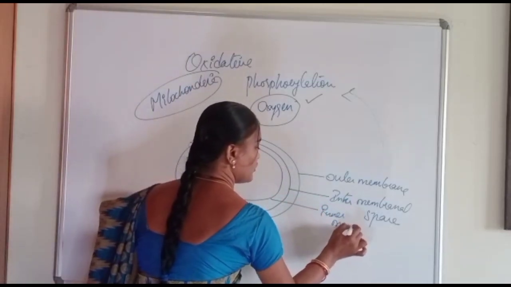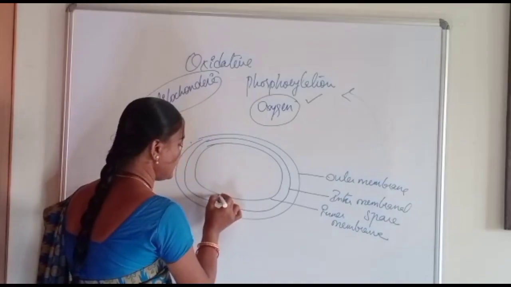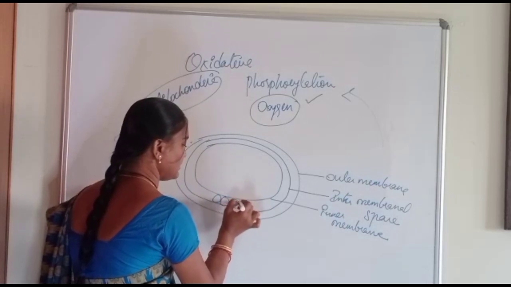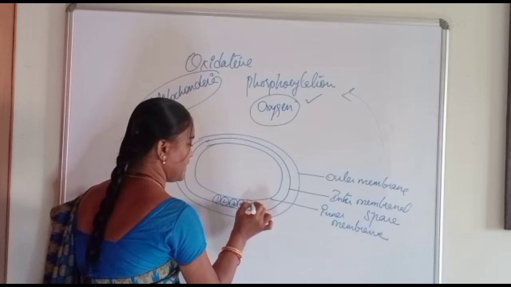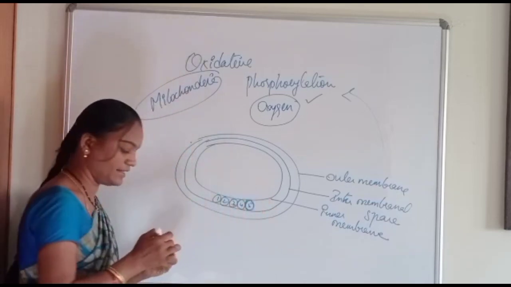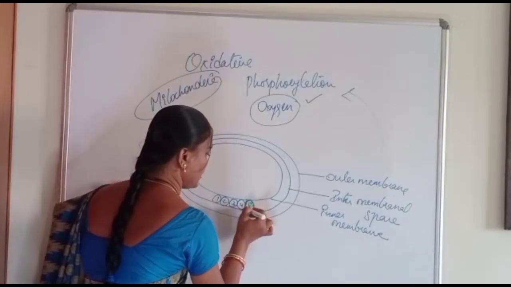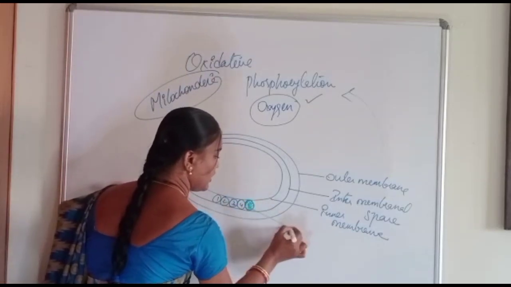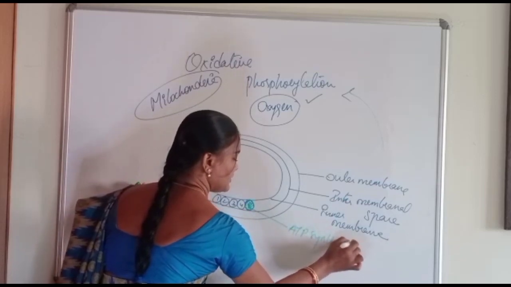So all your electron transport chain complexes that we have already discussed, complex 1, 2, 3, 4 and 5, are present in the inner membrane. This is 1, 2, 3, 4 and 5, and I will just highlight this 5th complex. This is where your oxidative phosphorylation, that is your ATP synthesis, is observed.